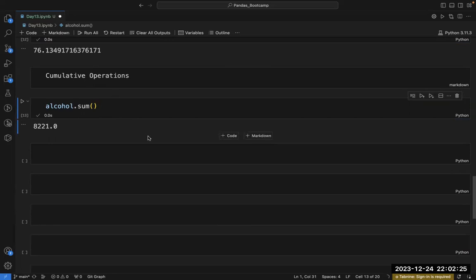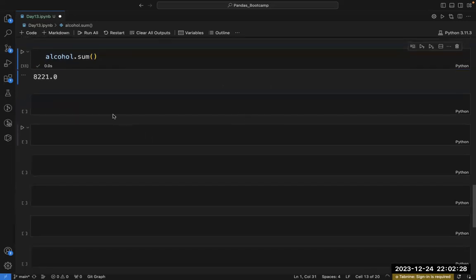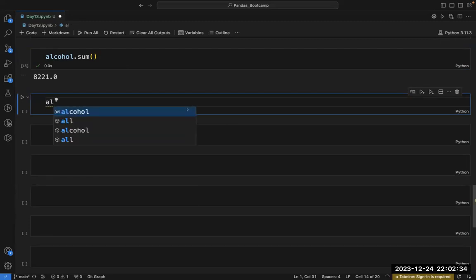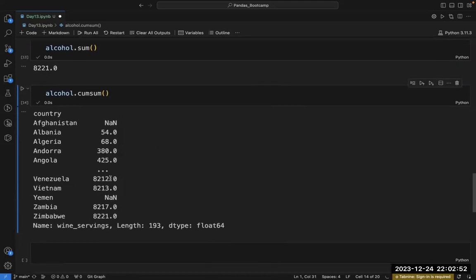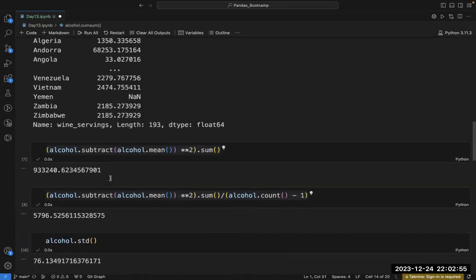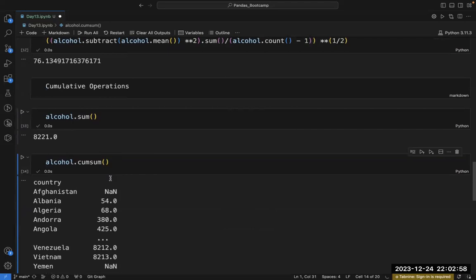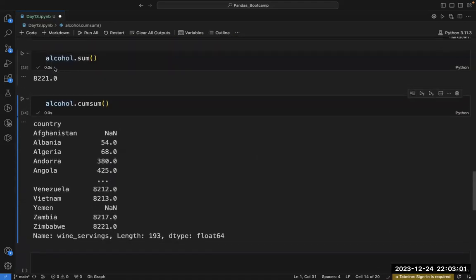There is one sum called cumulative sum. This is also called cumsum. If you do alcohol.cumsum, let's see what it means. I'm getting this value. What this cumulative sum means, if you compare this with alcohol.sum, the last value you are getting is 8221, here also and in this sum here also.